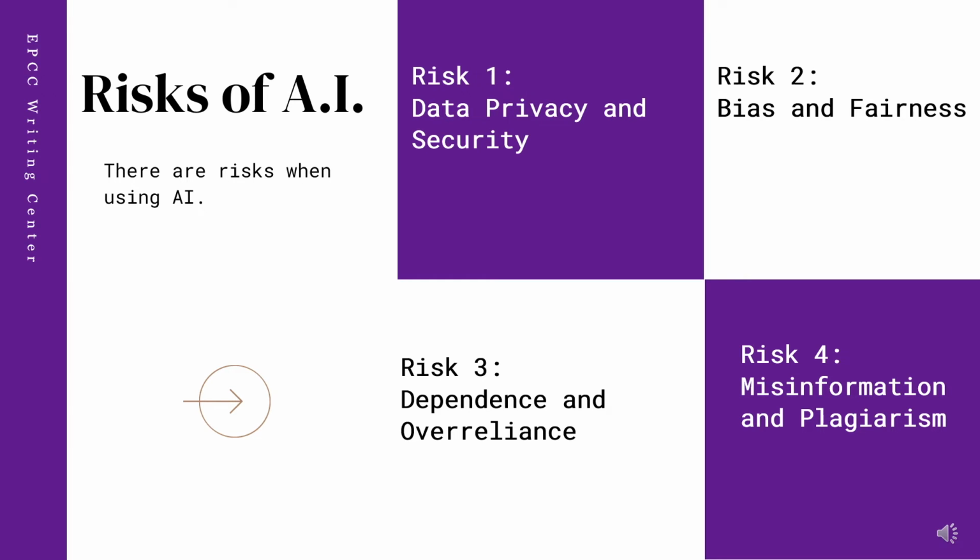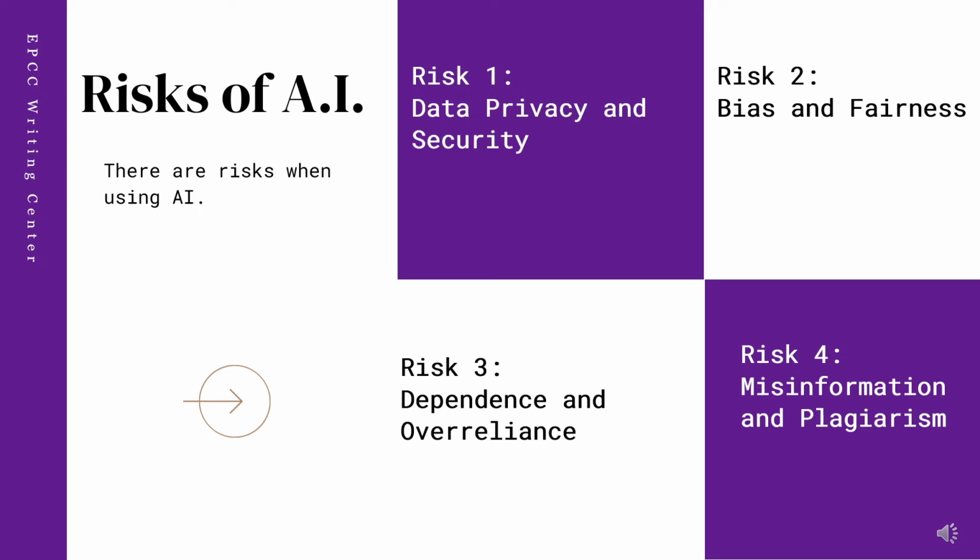Risk 2, bias and fairness. Generative AI can, unintentionally, reflect biases present in data, leading to inaccurate outcomes. AI algorithms might inadvertently perpetuate gender or racial biases, for example, and require further evaluation.